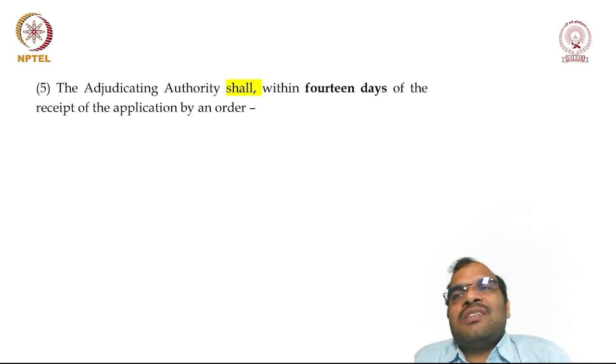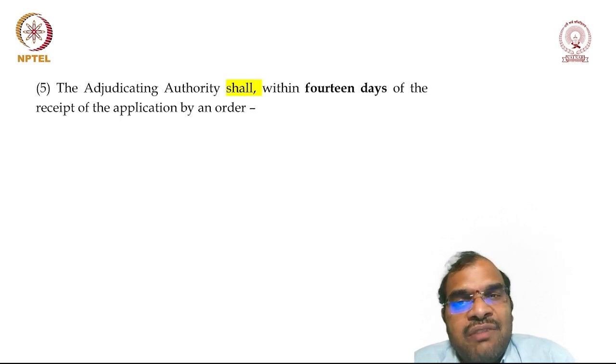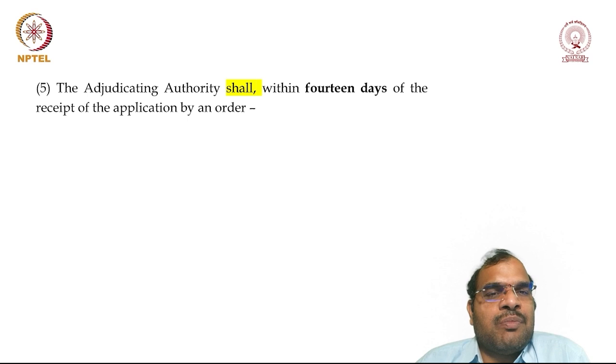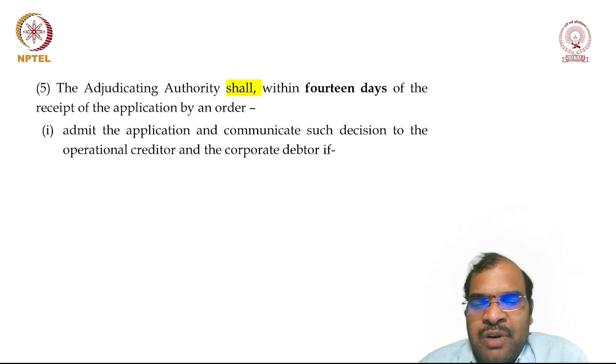Okay. Then once the application is made, what shall the adjudicating authority do? The adjudicating authority shall, within 14 days from the date of receipt of the application, admit the application and communicate such decision to the operational creditor. He may admit the application, stating that yes, we have admitted case number so and so. He has to give the details.